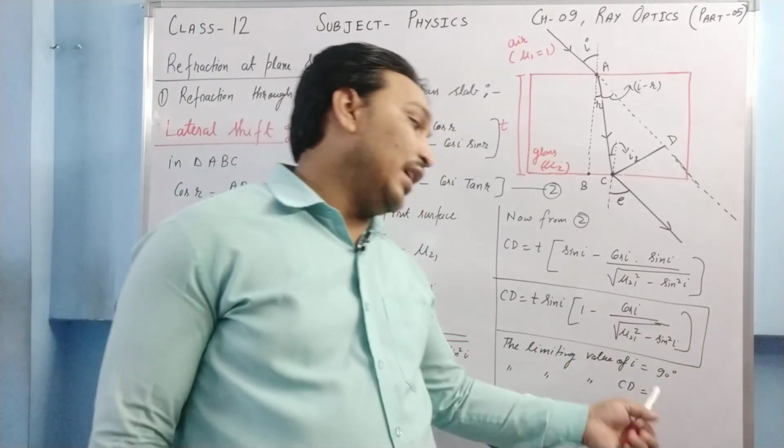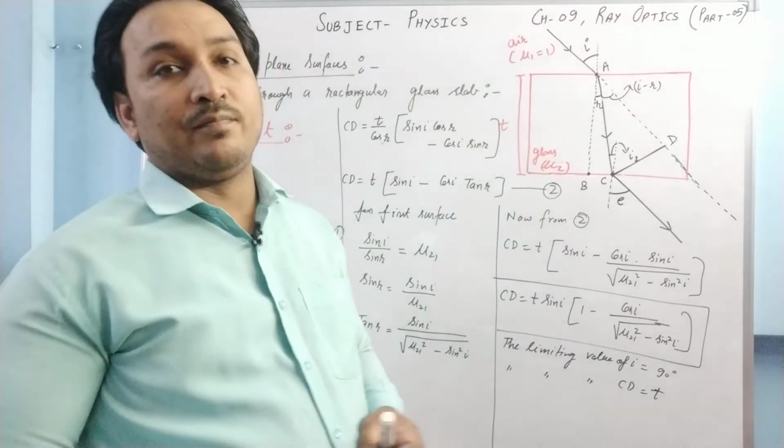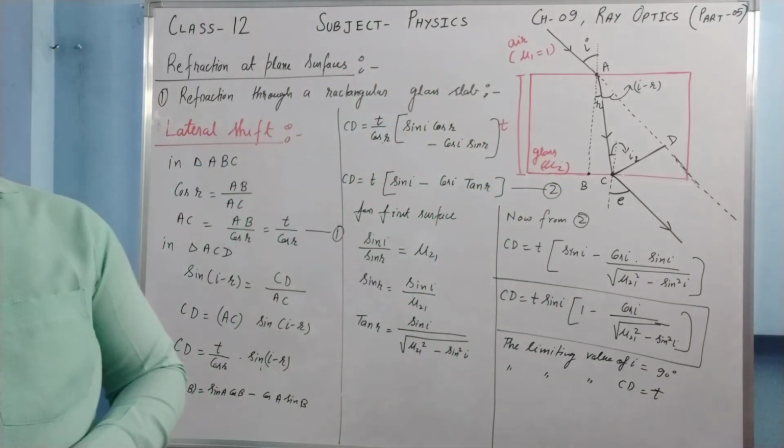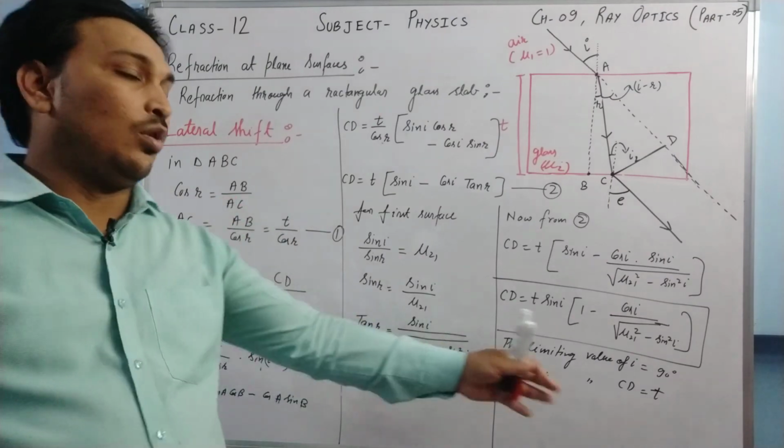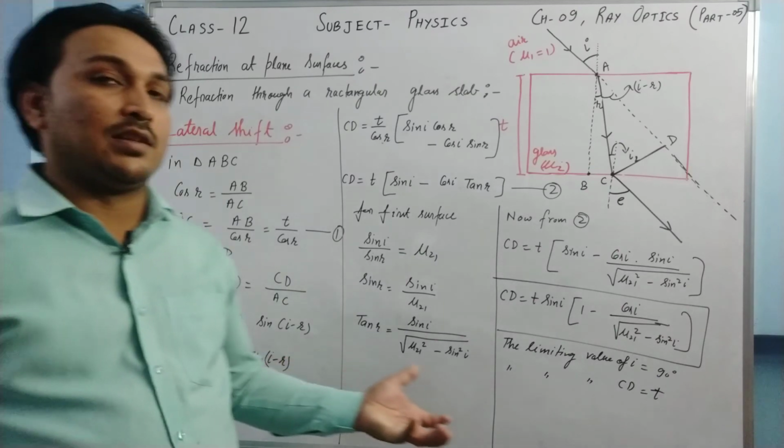Because of that, CD can never be equal to T, it is always going to be less than T. Is it clear to everyone? This is how we calculate the lateral shift through a glass slab.